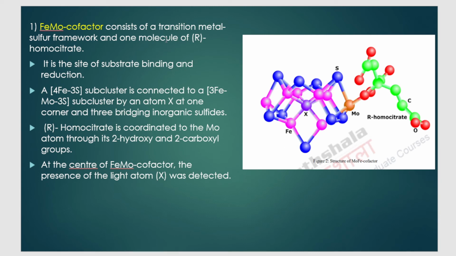So what does it consist of? It consists of a transition metal sulfur framework. You can see that there is a metal, that is molybdenum, and there is a sulfur framework. Molybdenum and iron are the metals that are present. And there is an R-homocitrate group also that is attached here. So what is its function? It is a site of substrate binding and reduction.